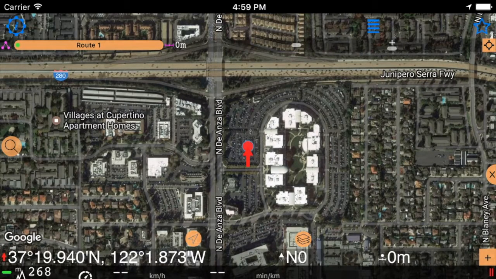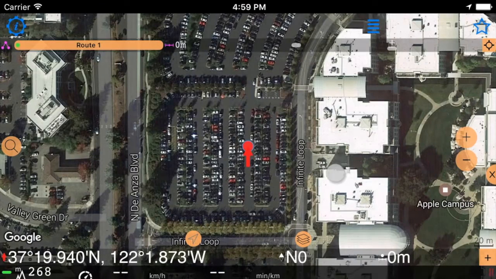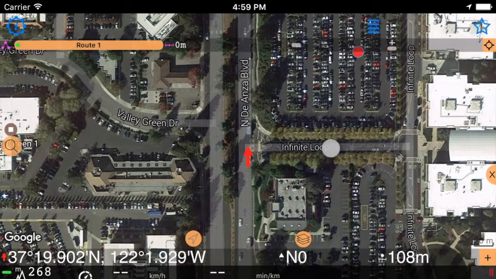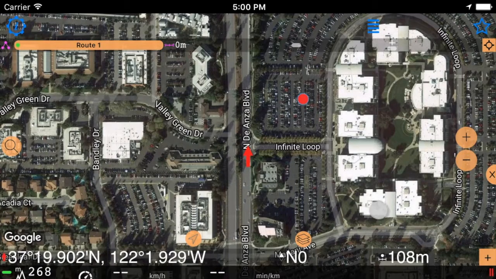Let's create our first point on the road. Move the map until the red arrow points to the right location and tap on the plus button. That's our first point.